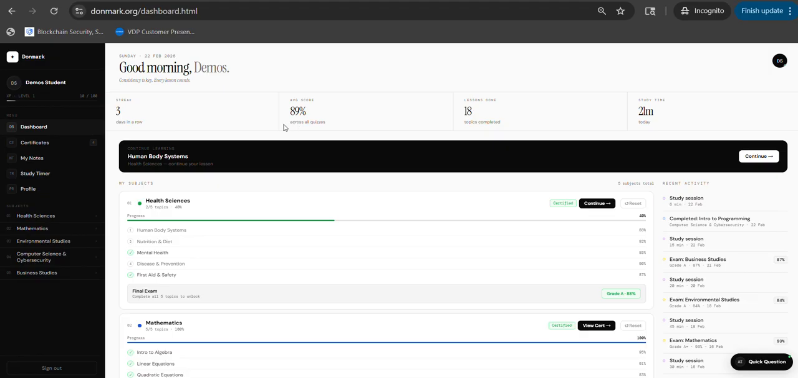This is the dashboard, which shows the streak, being consistent on how many days you've been on the site. This is the average score. This is the lessons done, and this is the study time. So this is the recent activities. So this is my notes, my study, my profile. Then we're going to be starting with health science.